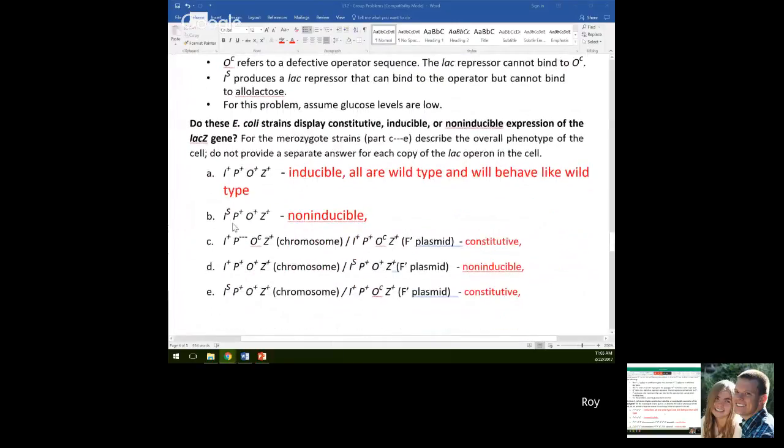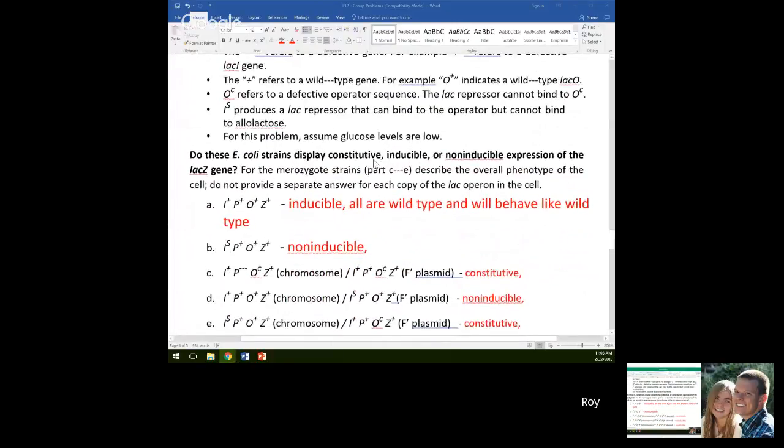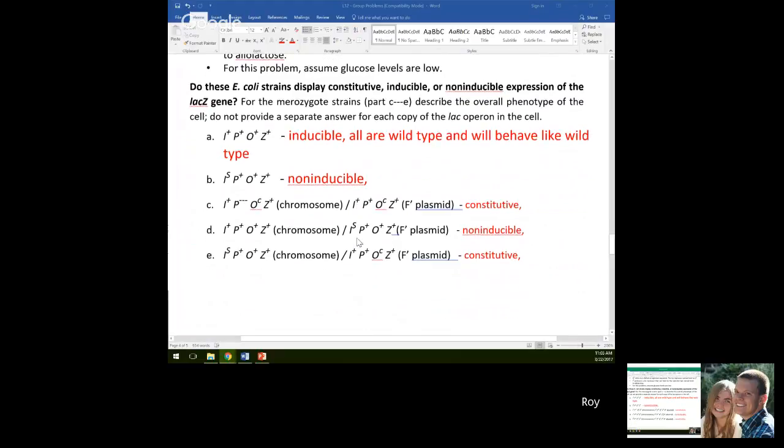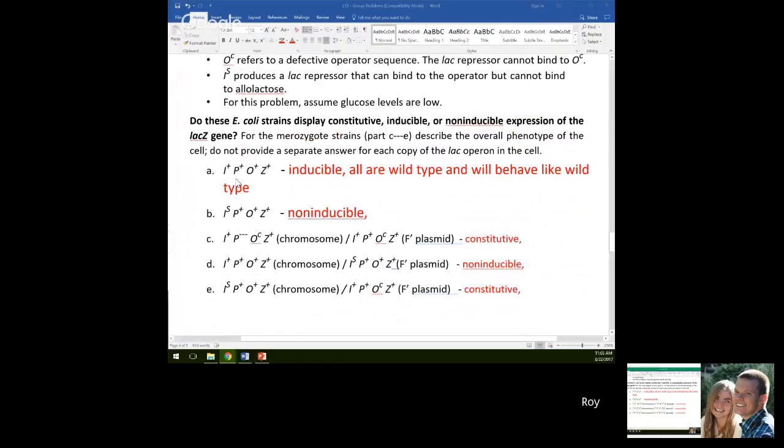So going through these in type A, it's asking us if it's going to be constitutive, inducible, or non-inducible expression for the LacZ gene, which is a little bit further down, just one gene down from the LacO. In type A, it's going to be inducible because we have wild type for all of the genes, so it's going to work. It's going to be wild type. In part B, we're going to have non-inducible because the I^S, the LacI repressor, is going to be stuck all the time because allolactose can't bind to it and release it from the O site. So it's going to be non-inducible for that one.